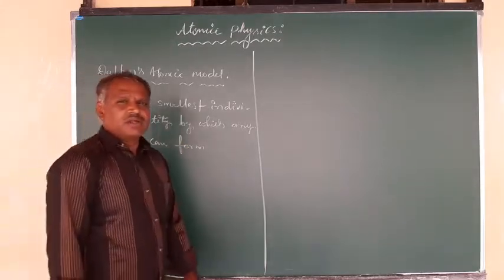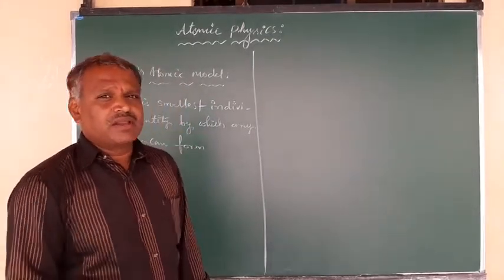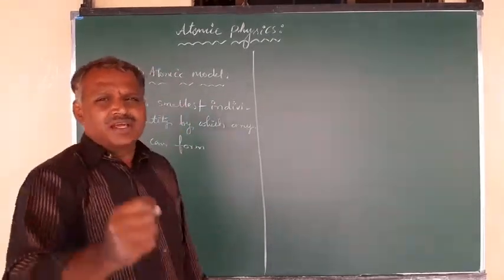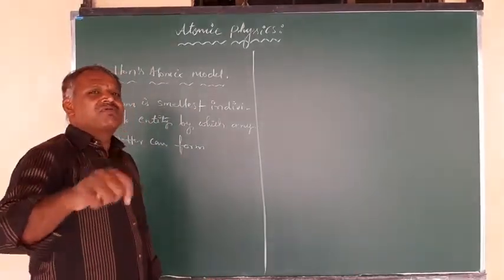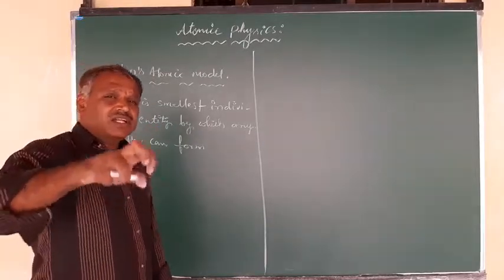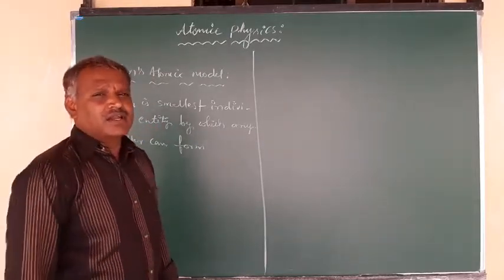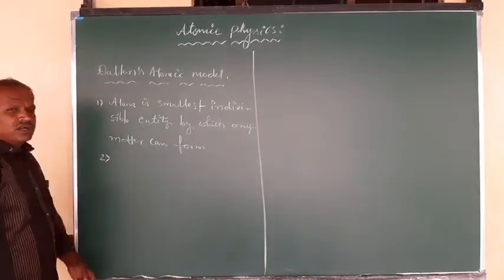To form any matter, the basic building block, the fundamental entity, is called an atom, which cannot be further divided. It is an indivisible entity. By that entity itself any matter can be built or formed. Right? That is the first point, according to Dalton.